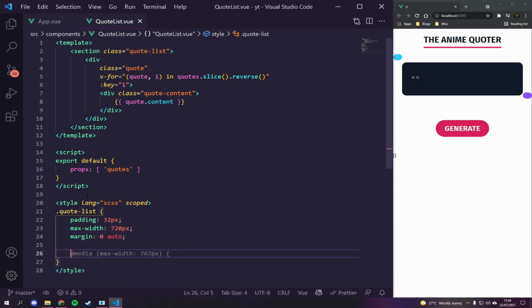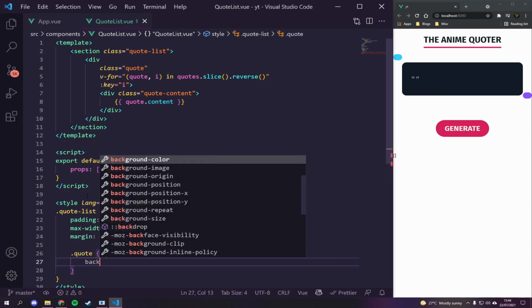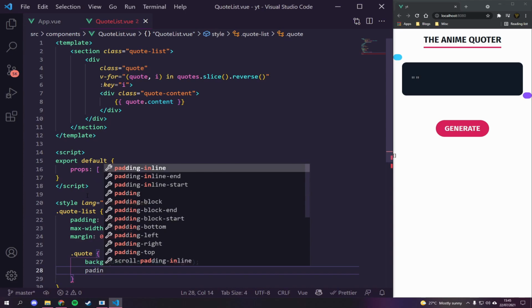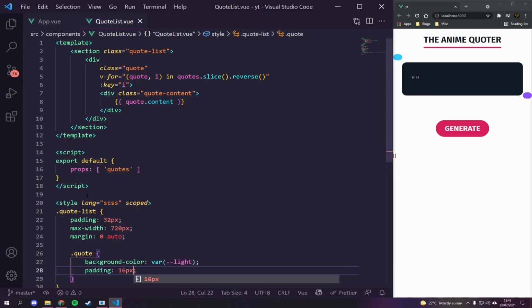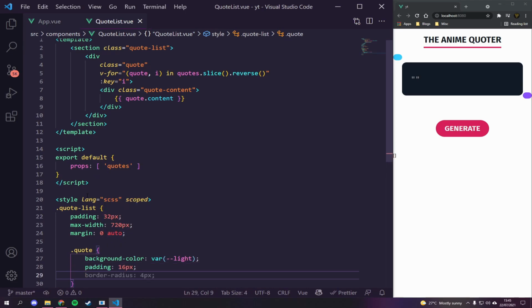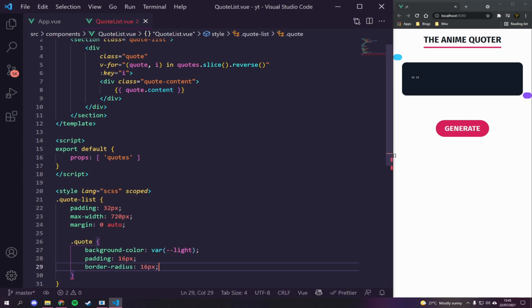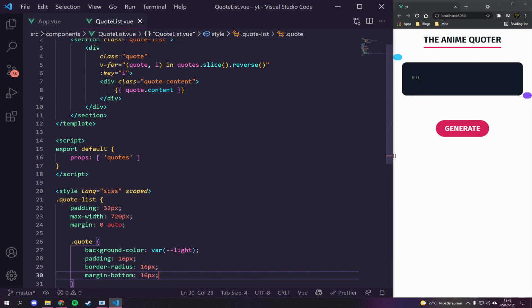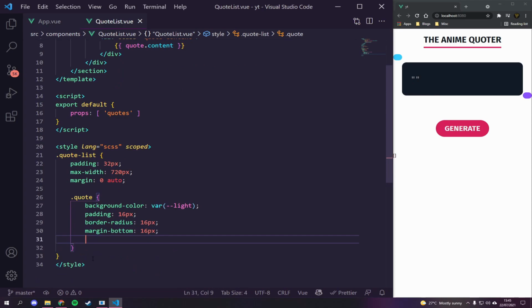We're then going to say our quote, and we're going to style our quote with a background color. It's actually just going to be a light background color. We're then going to give it a padding of about 16 pixels, a border radius of 16 pixels, perfect, and a margin bottom of 16 pixels. 16 pixels is that magic number for me. It's a number that does it.